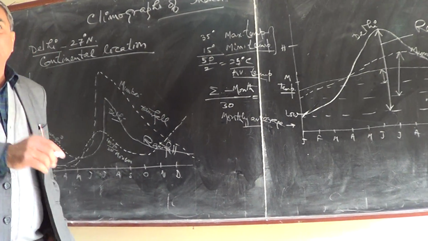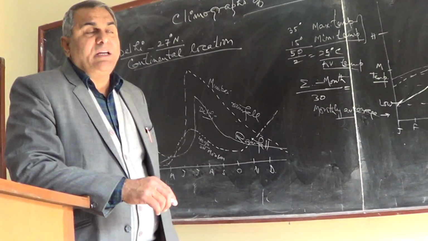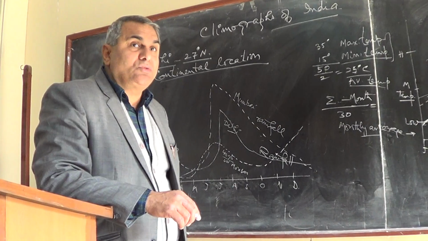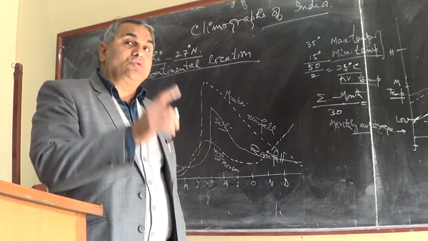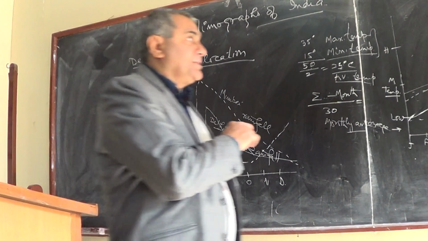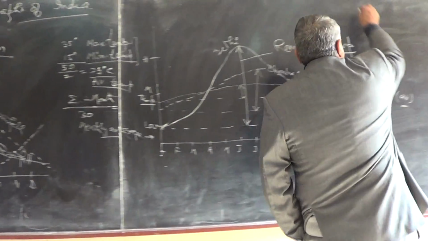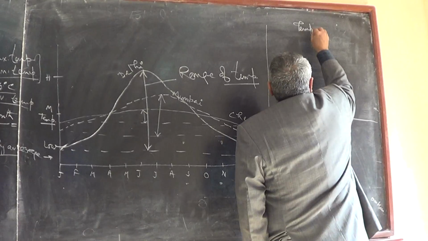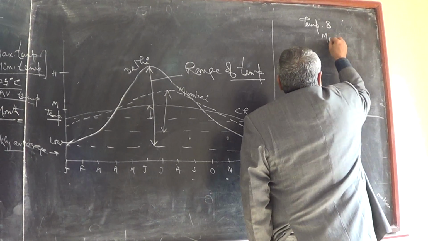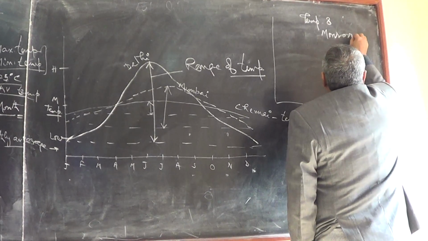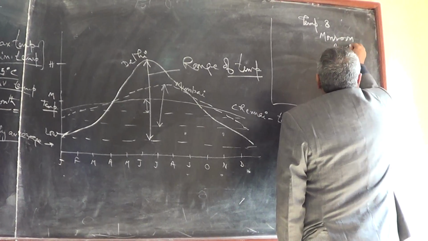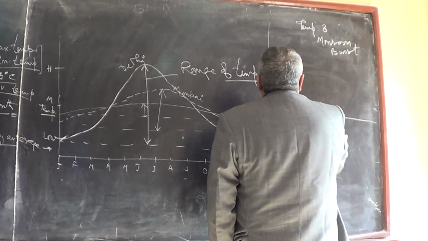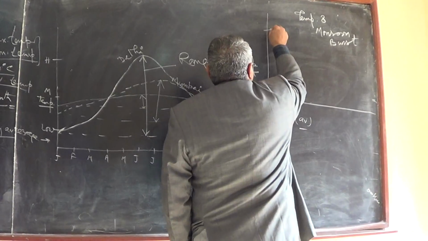But one more thing about monsoon I want to share. I said about the monsoon burst. When the monsoon burst takes place, what happens to the temperature? Suppose this is the temperature.